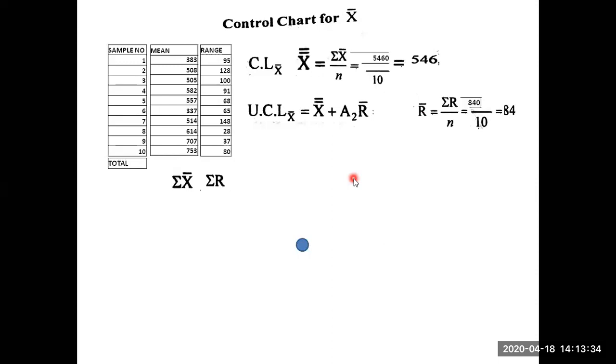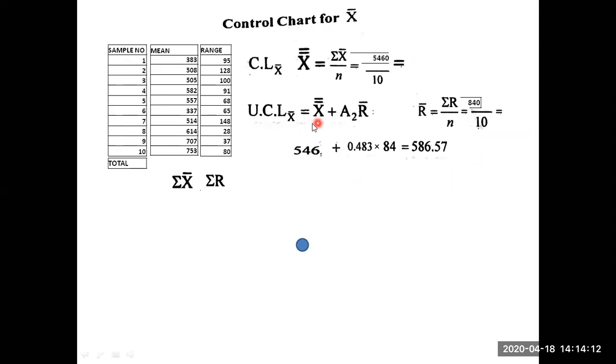Okay, is it clear? Next, X double bar is 546. X double bar means already you did this one here, 546. So 546 I have pasted here. A2, already you know the value, 0.483. Next R bar is how much? 84. 84 you have to place it here. So how much you are going to get? 586.57. So upper control line is 586.57.